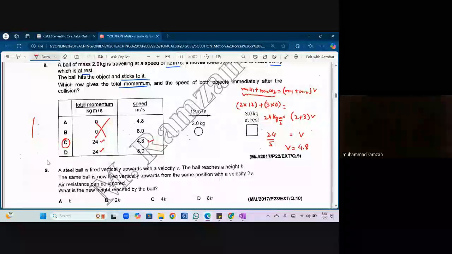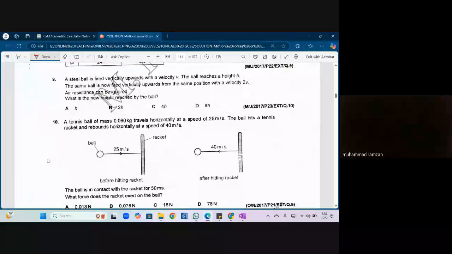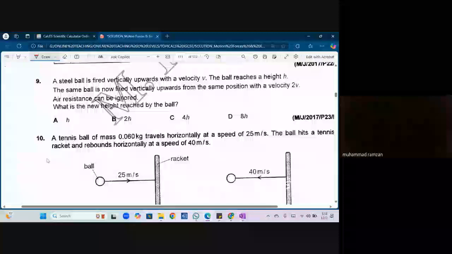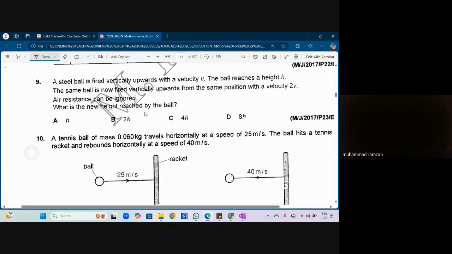Okay, now we have question number 9. A steel ball is fired vertically upwards with velocity v. The ball reaches a height h. The same ball is now fired vertically upward from the same position with a velocity 2v. Air resistance can be ignored. What is the new height reached by the ball?